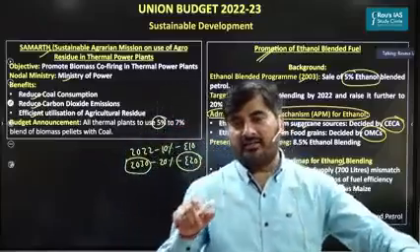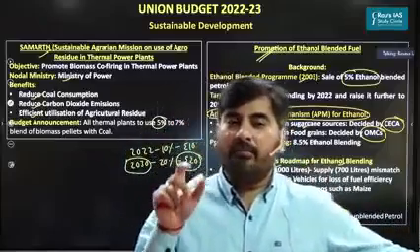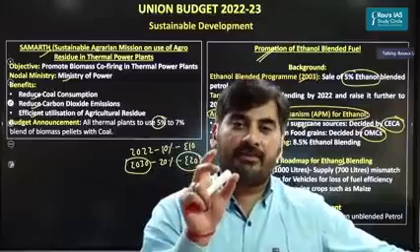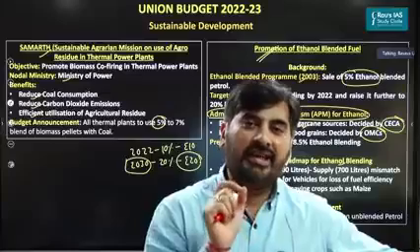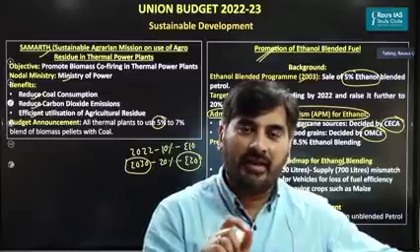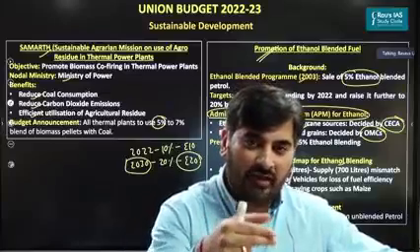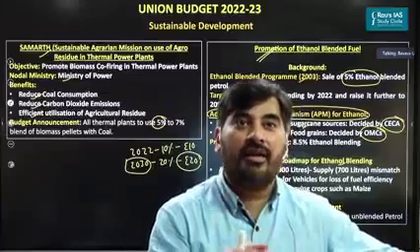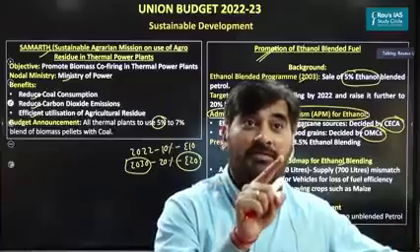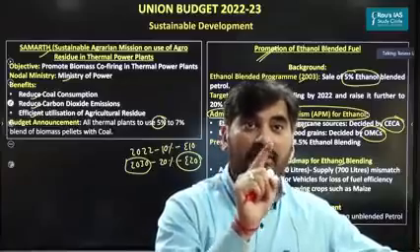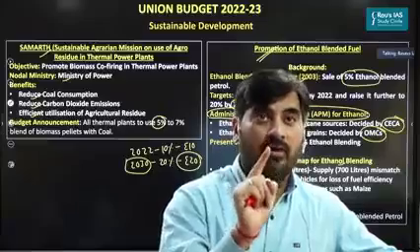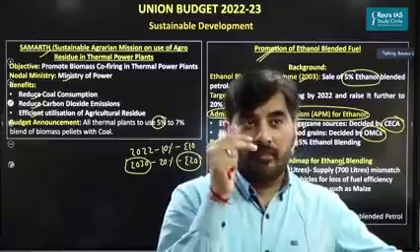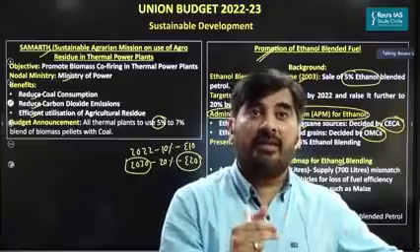Second, most of the vehicles used in India can perform efficiently on E5, that is 5% ethanol blending. But if you're using E10 or E20, concerns have been raised that the fuel efficiency of the vehicle will reduce. Please remember this from the perspective of prelims examination. So if we increase the ethanol blending in the petrol, the efficiency of the vehicle may come down, fuel efficiency may come down.